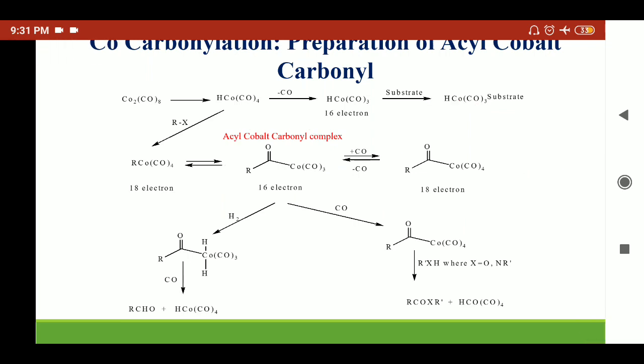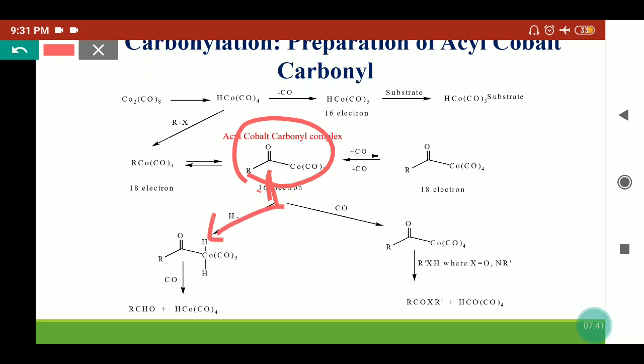So what will happen? This 16 electron acyl cobalt carbonyl complex can react further with different compounds. Here we have taken the example of hydrogen attacking this acyl cobalt carbonyl complex. Because cobalt has a lower coordination number, once the hydrogen comes, it goes to the cobalt and converts into a hexacoordinated species.